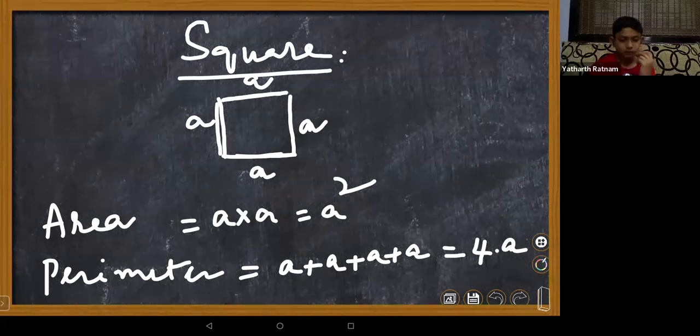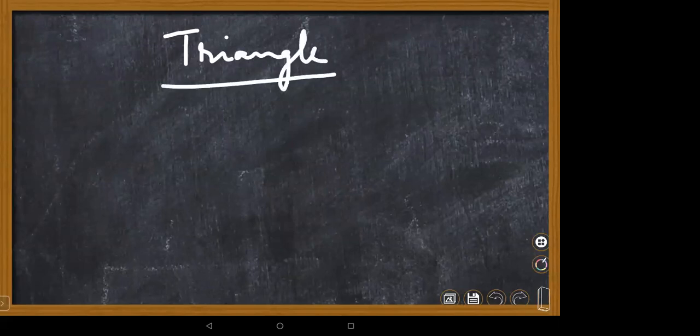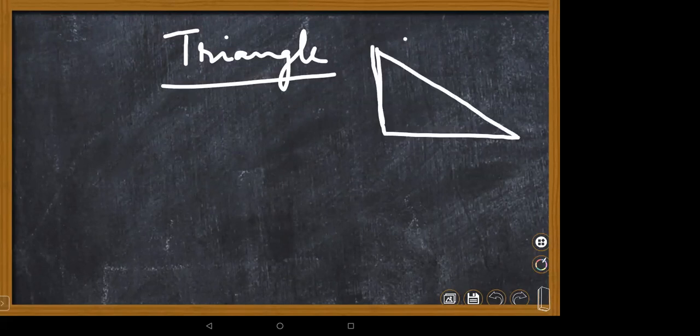Next part going to triangle. Suppose this is your triangle. If base and height is given, this is base and this is height.